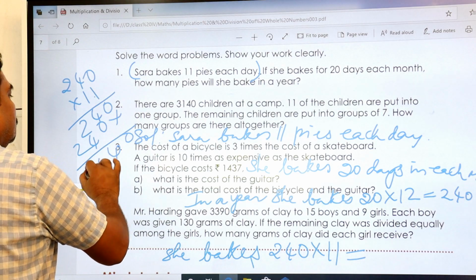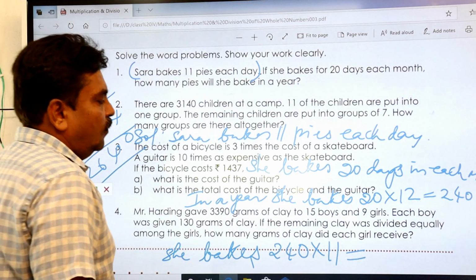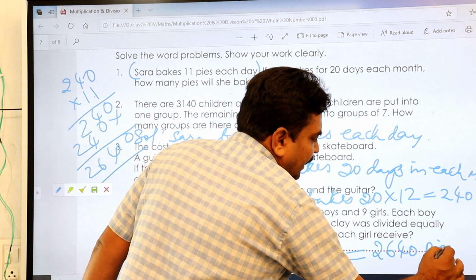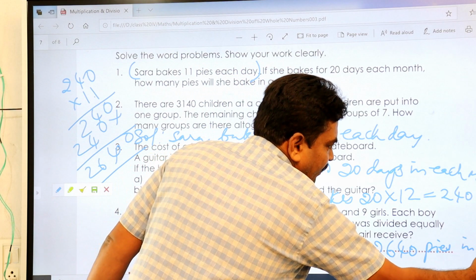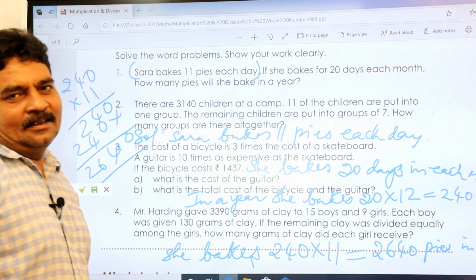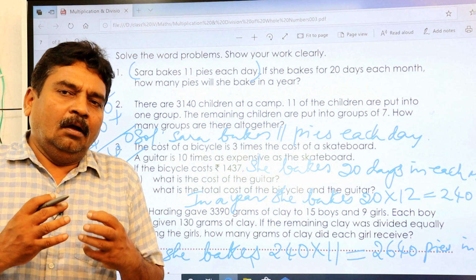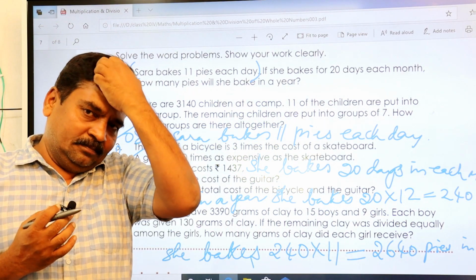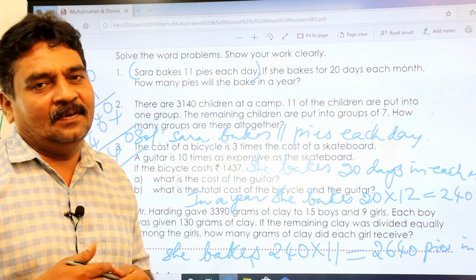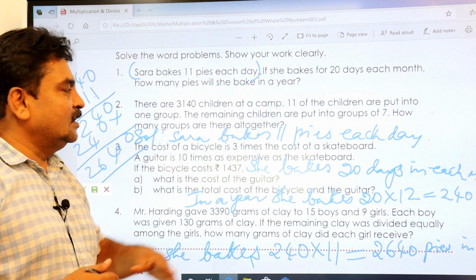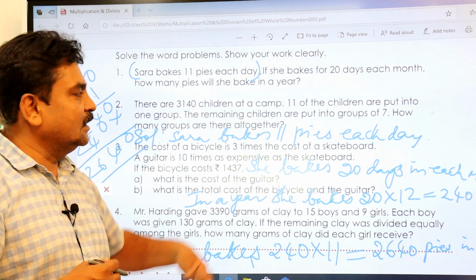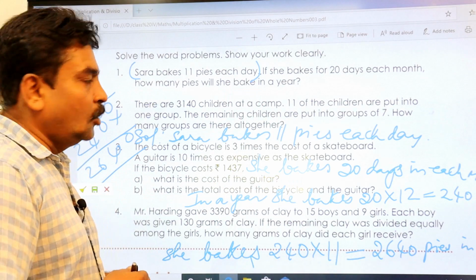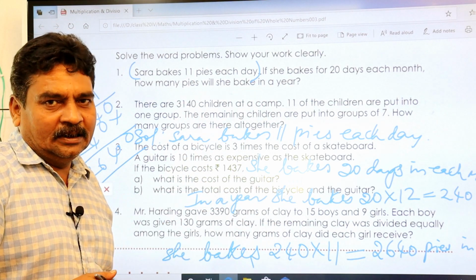Okay, 2640. 2640 pies in a year. That's all. This is your answer. Here you have to think it and do it. Definitely that logic will come. So many problems you have to practice first, then you will come to this exercise. By the time you come to this exercise, your mind becomes rocking, so that you can easily do this kind of problems.